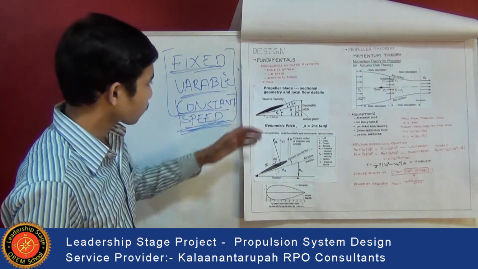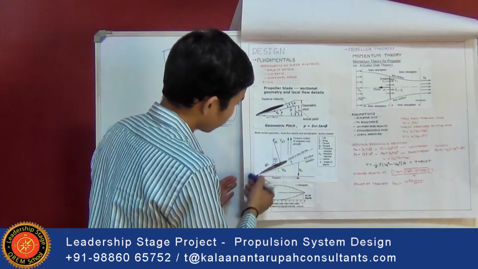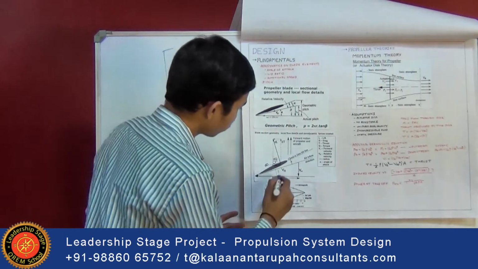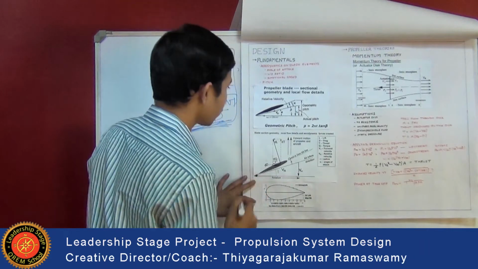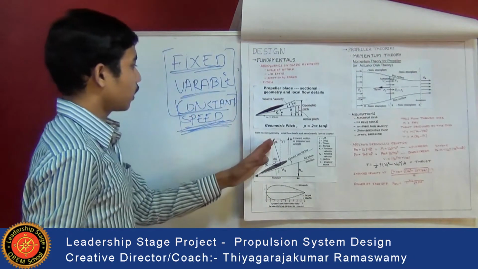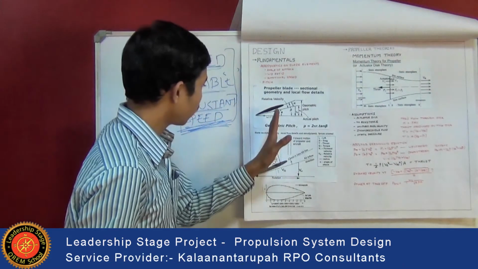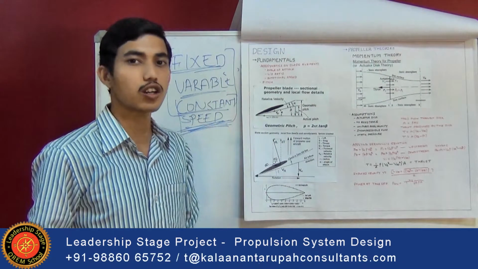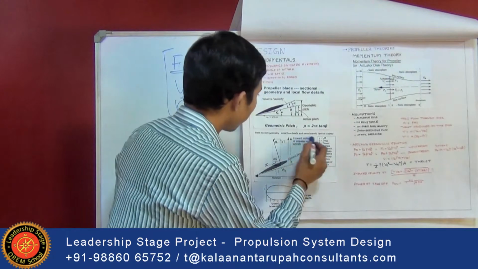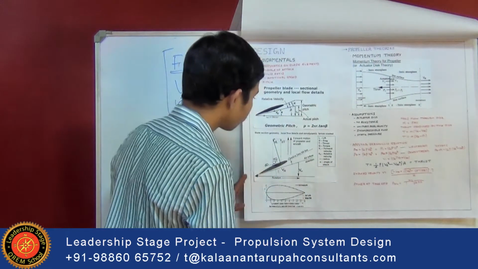Coming to the diagram of a propeller blade. See, VR is the relative velocity and this is the rotation direction, and there are perpendicular lift and parallel drag forces. Because of that, thrust and torque are created. This is the forward motion of the propeller and aircraft.